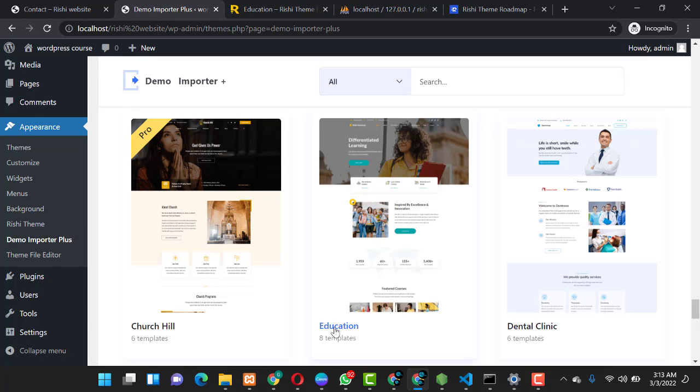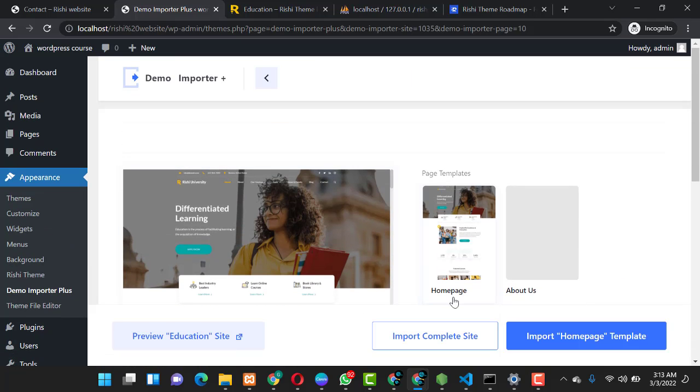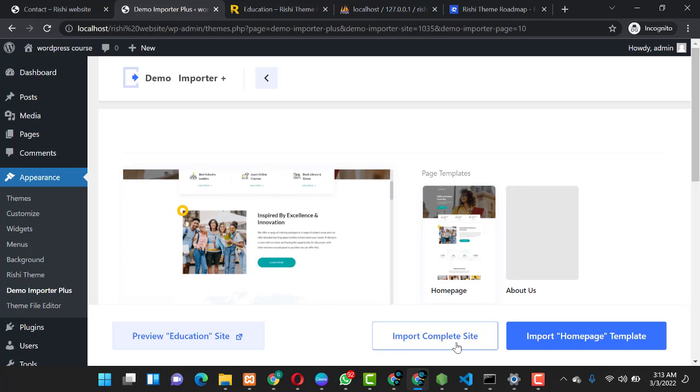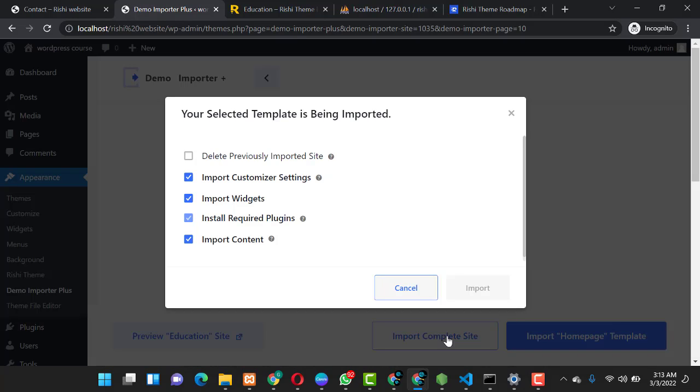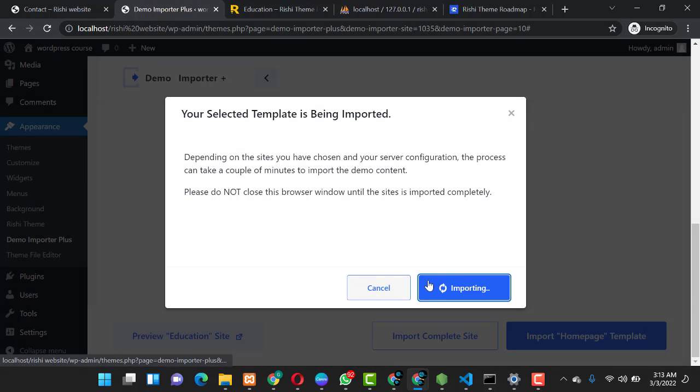When you hover over it, it turns blue, so you click on education. Over here it gives you the option where you can either import the complete site or import just the home page template. In this guide we will be importing the complete site, so we will click on import complete site, and you can still delete the previous site. I will click on import, and it will import everything and all the dependencies which you guys need to get started. Okay guys, I'll pause the video and I'll resume back when it's done importing.